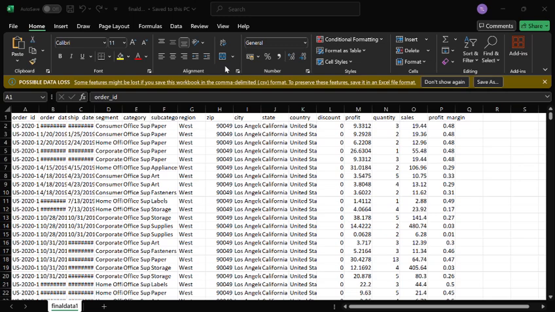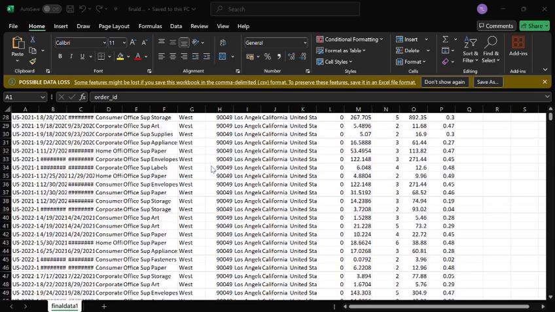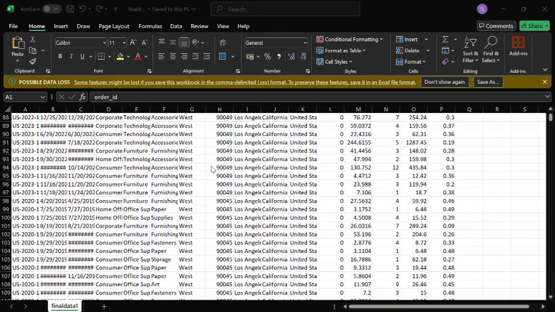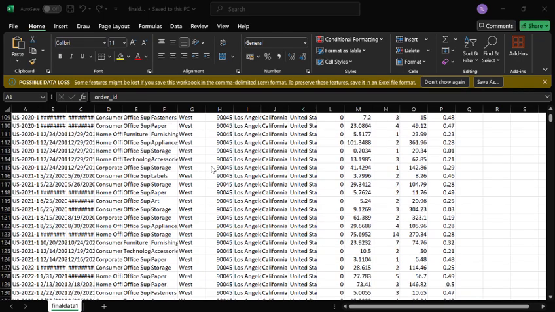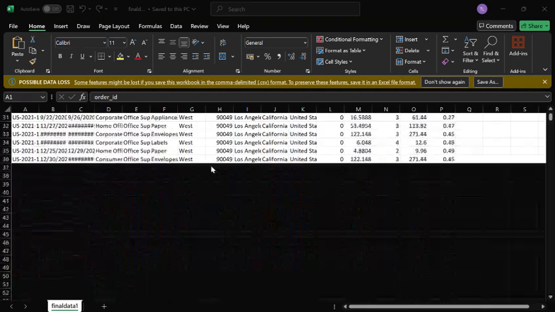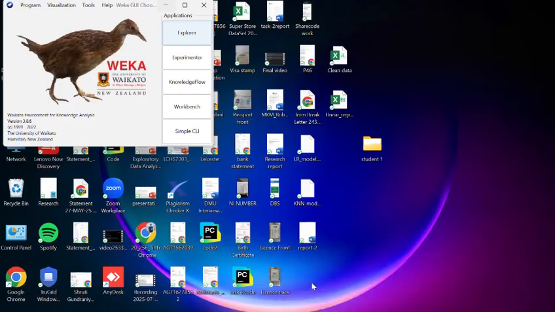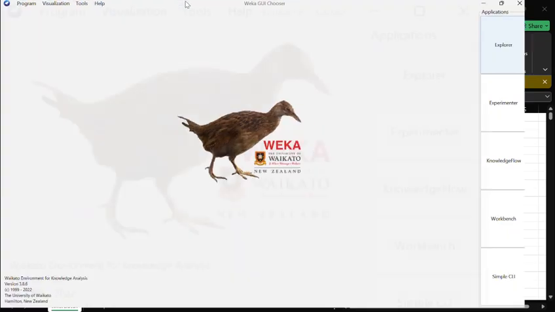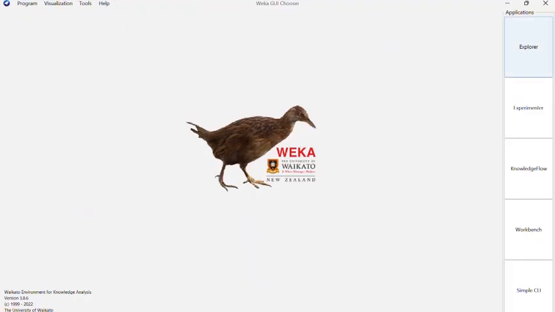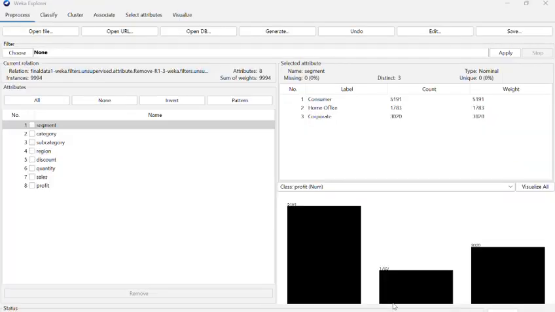From the first step, we have data set processing. So this is the data set, a clean data set. In the first assignment, sir gave us a data set. We cleaned it in Power BI, which was part of the first assignment, and after this we implemented it in Weka. So this is Weka. We go to Explorer and then open the file here.